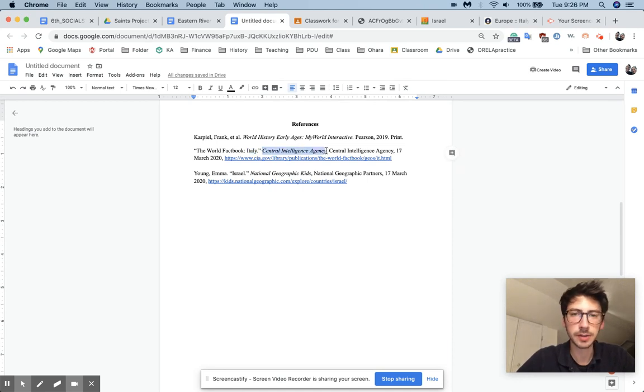As you can see here, the next part I highlighted, that's the website that we're on. So this is the CIA website. So you put the full name, Central Intelligence Agency. And you can notice I also put it in italicized, just like the title of the book. So you can see up here, you can make it bold or italics. We don't have to make it bold, we just make it italicized, and that's it. And the last part is the publisher. The publisher of this one's kind of funny. It's just the same title, CIA, Central Intelligence Agency.